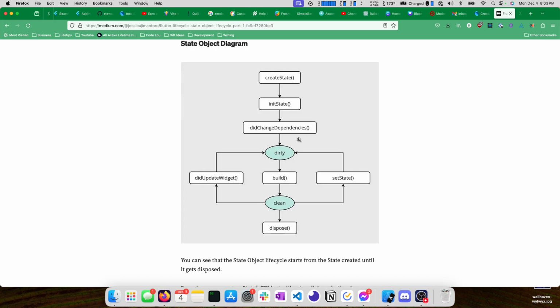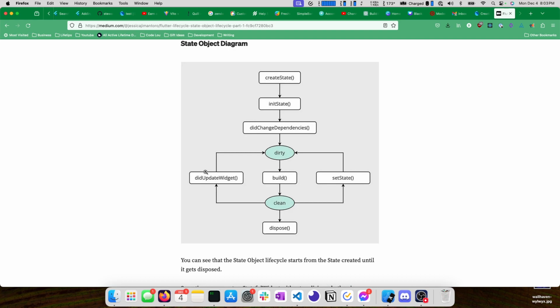If they do change, the widget gets marked as dirty. That widget then triggers a rebuild. It gets marked as clean. And then finally, whenever the widget goes away, dispose is called. There are a couple other options here. Once you have a clean widget, you can call set state. This is what that counter was doing that we removed just a moment ago.